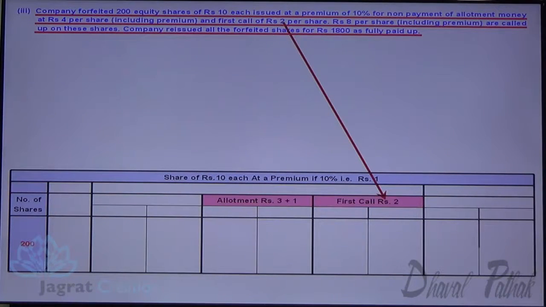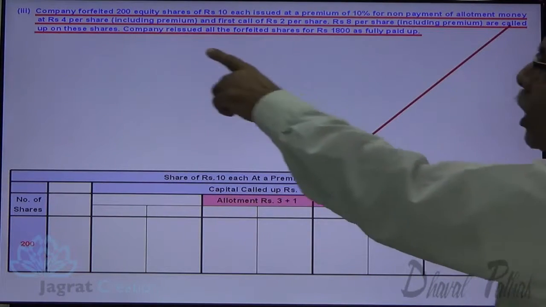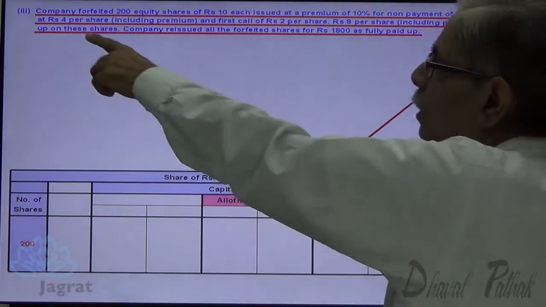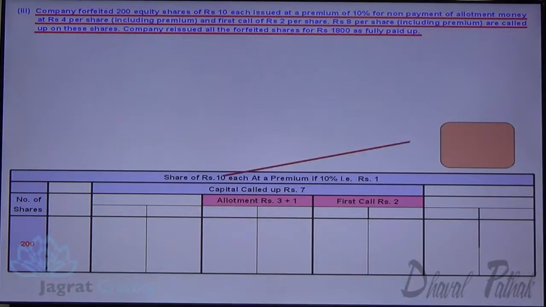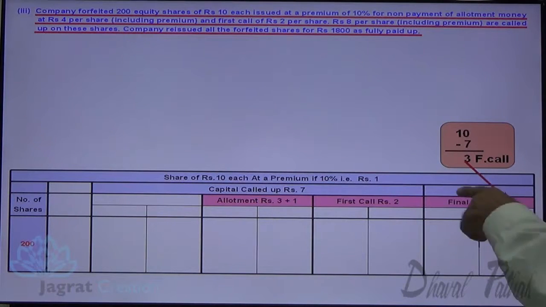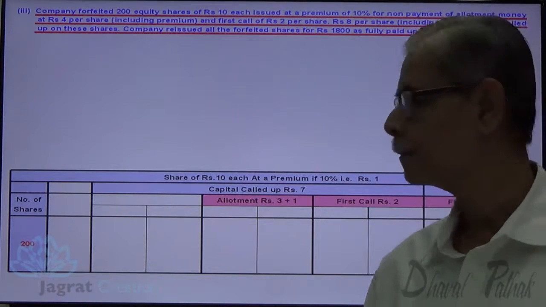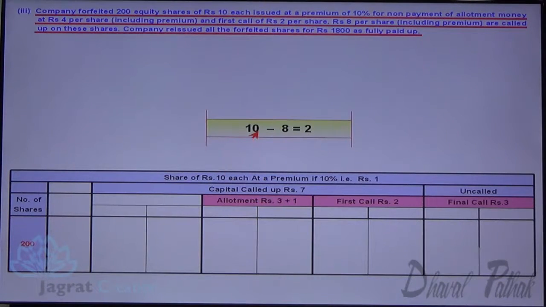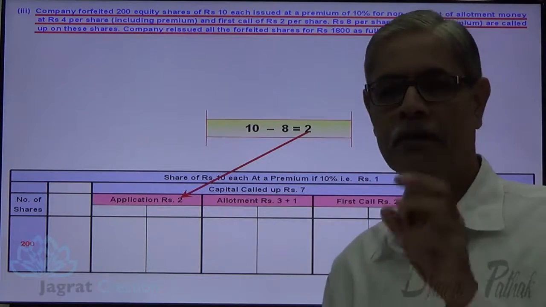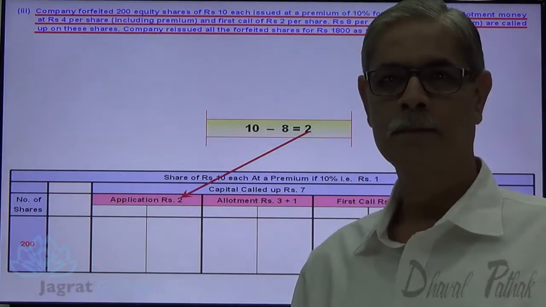First call rupees 2. Called up on share 7 rupees. Now say 10 minus 7, 3 is the final call. Uncalled final call, 3 rupees. Now I want to work out the application. 10 minus 8, 2 is the application money. This calculation is very important.